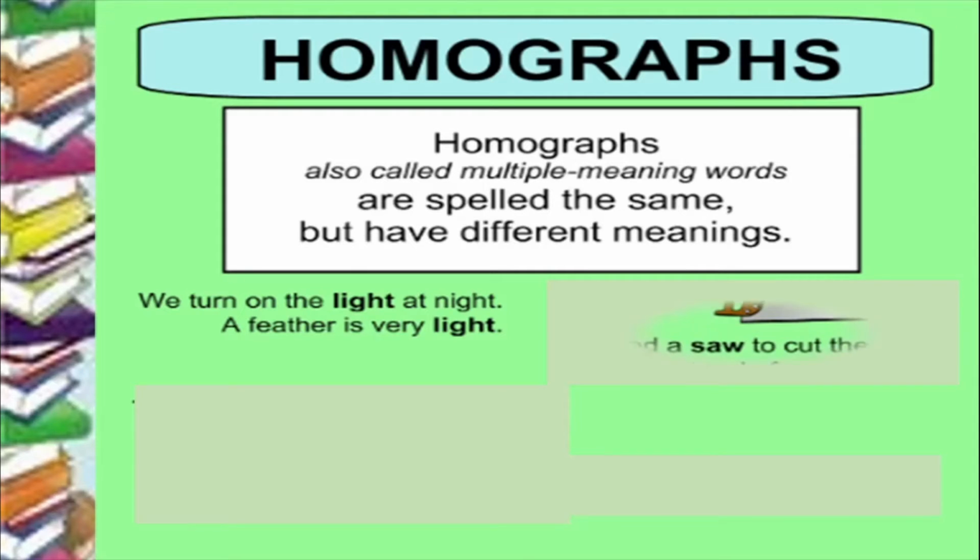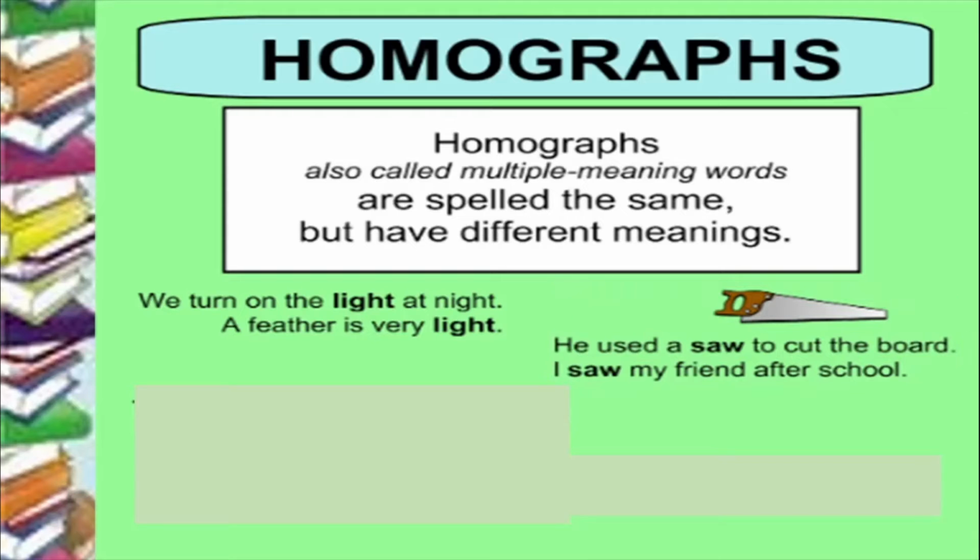Then we have, he used a saw to cut the board. So the saw is an instrument or a device which is used by the carpenters. I saw my friend after school. So I saw means the act of seeing, looking. I saw my friend. So saw and saw are homographs.